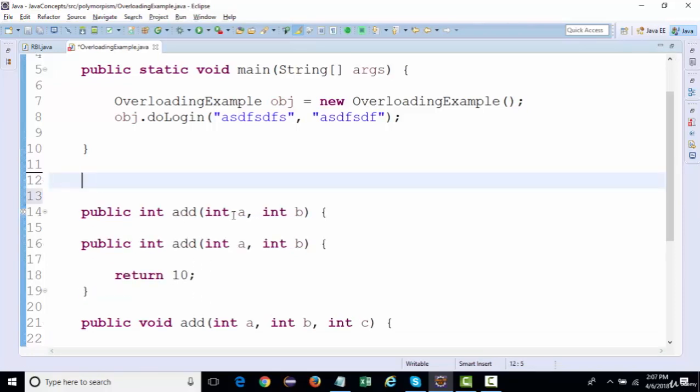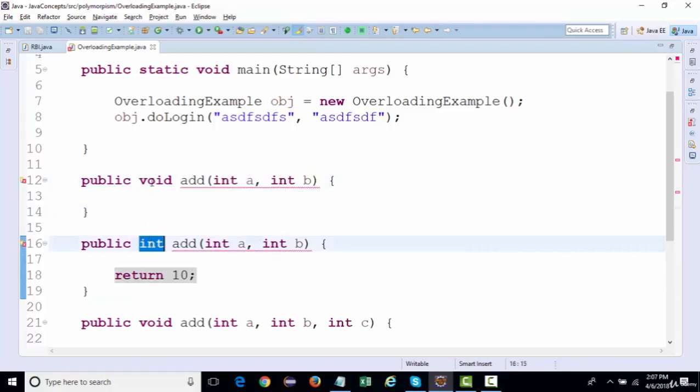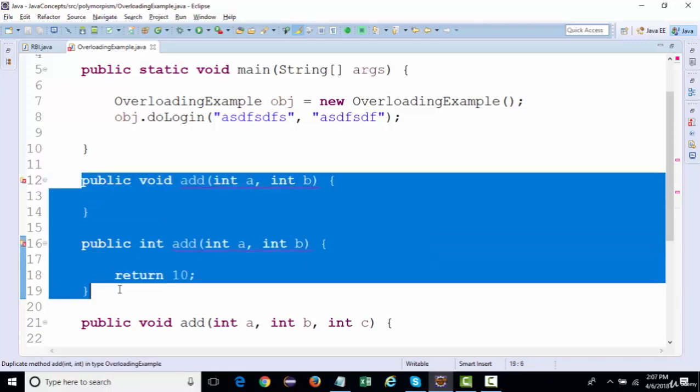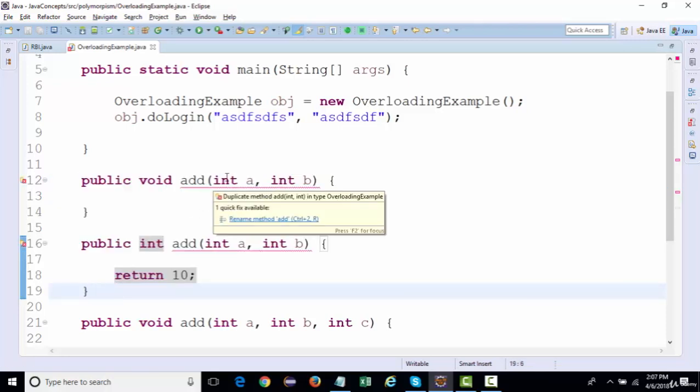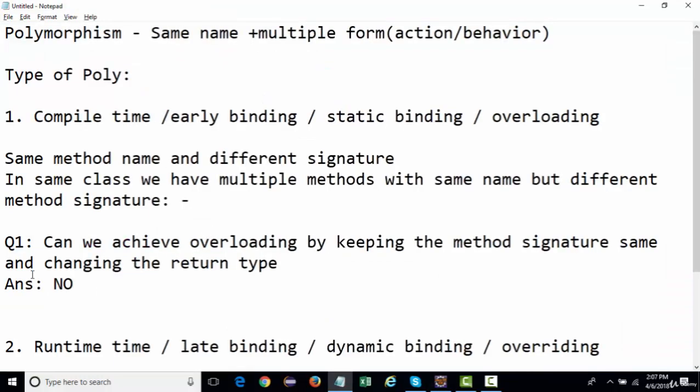But if we have the same method signature but a different return type, this is still not overloading. It will still throw a duplicate method add error. It will not work this way. So whenever you have an interview question asking whether a method can have the same signature but a different return type, that is not overloading. All right.